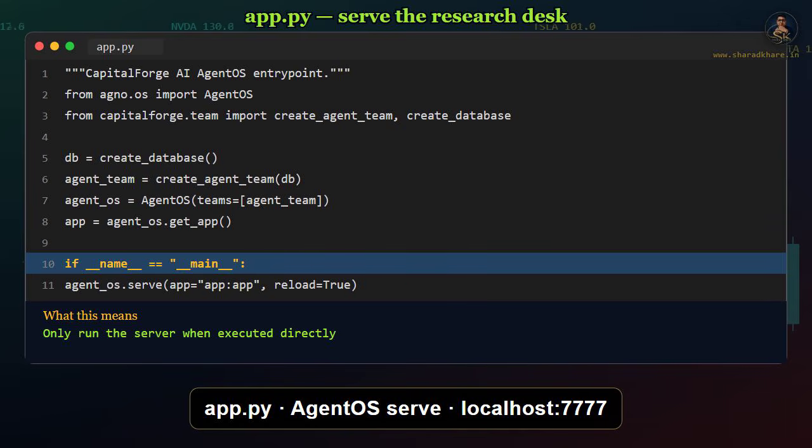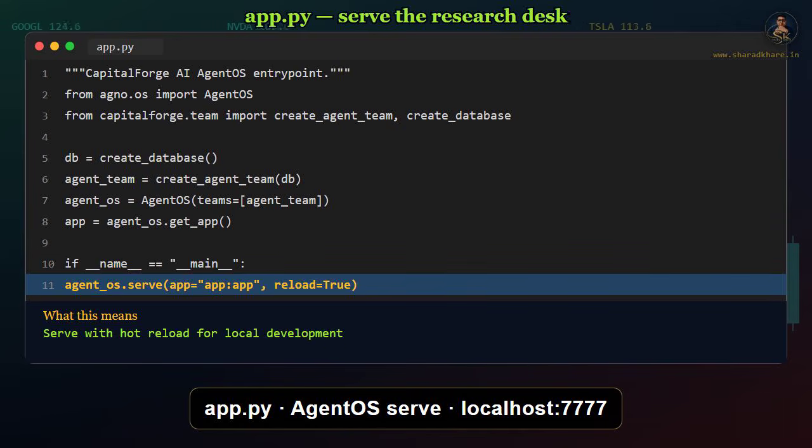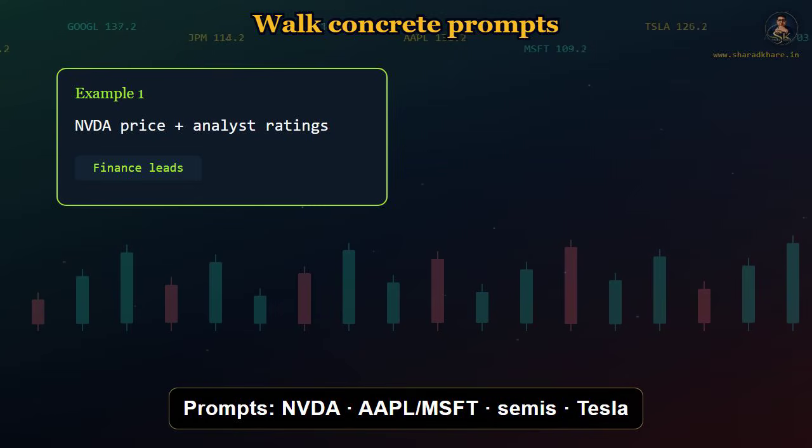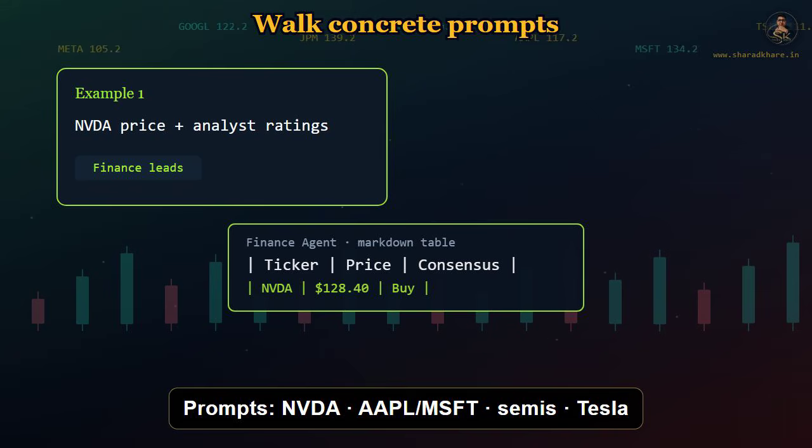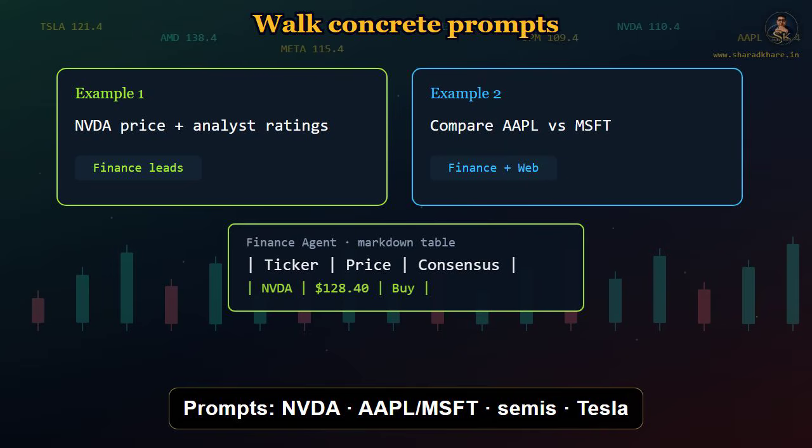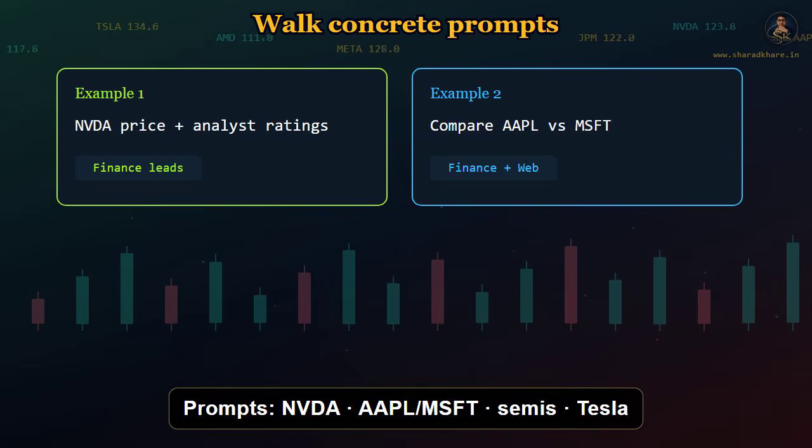Config names tools. Team builds specialists. App serves the desk. Let me give you a concrete research walk. Imagine you type what is NVIDIA's current price and latest analyst recommendations. The coordinator should lean on the finance agent for the quote and the rating table. If you also want sector headlines, the web agent can search while finance fills the numbers.